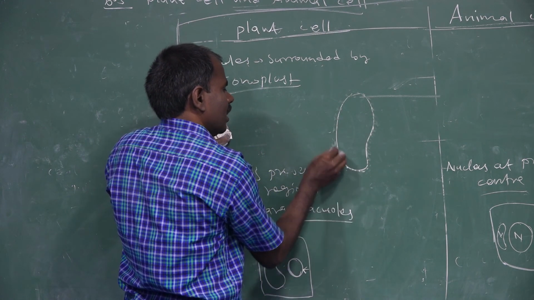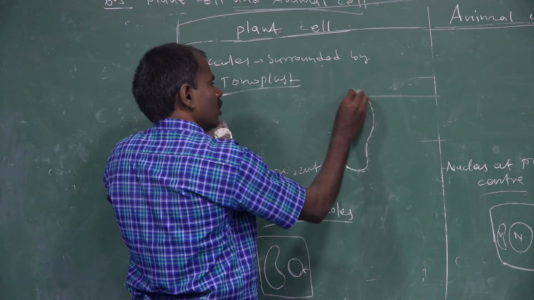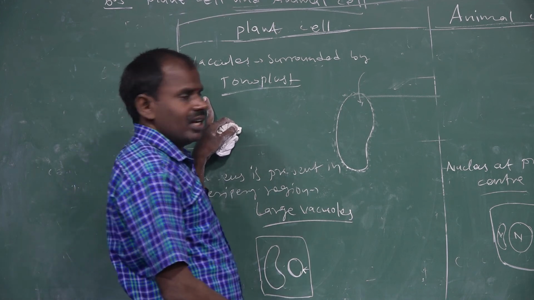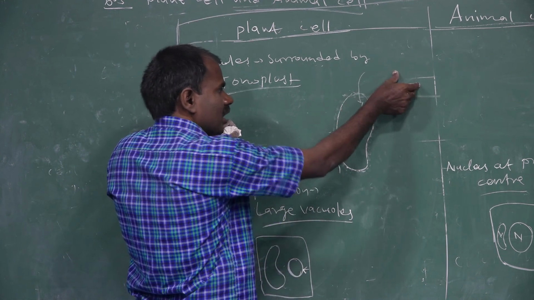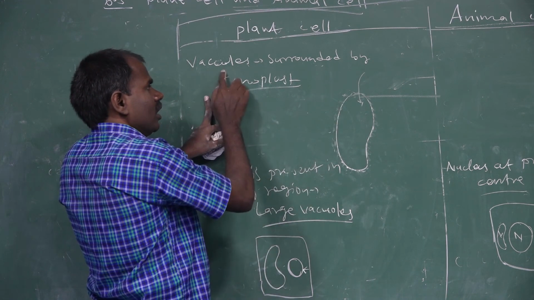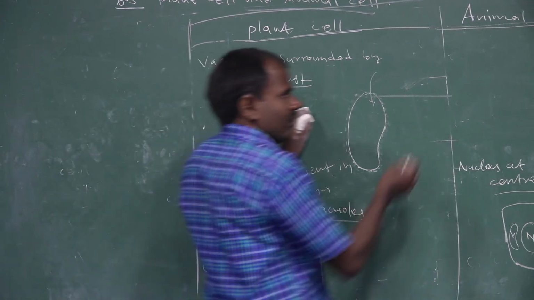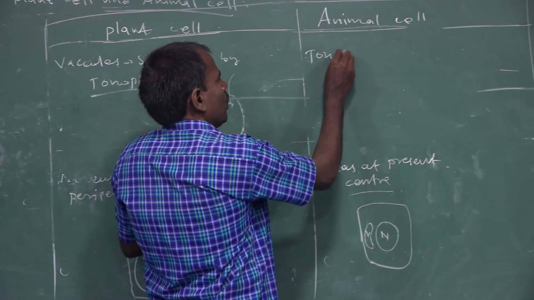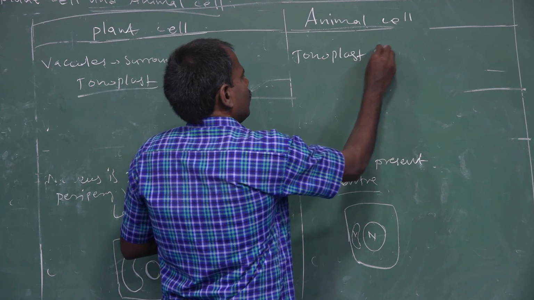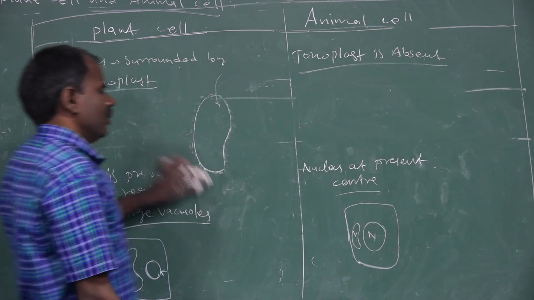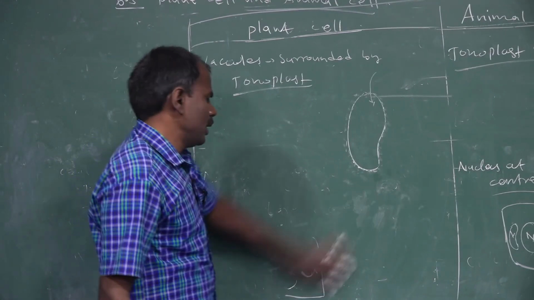Ergastic bodies, food material, and water waste materials are absorbed from the cytoplasm into the vacuoles with the help of the tonoplast. In animal cells, the vacuoles are smaller, so the tonoplast is absent.